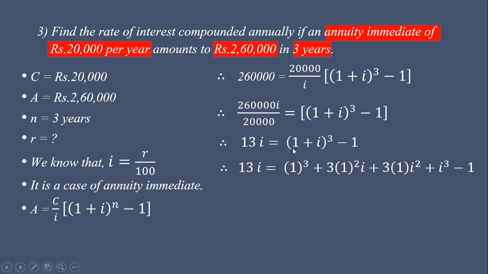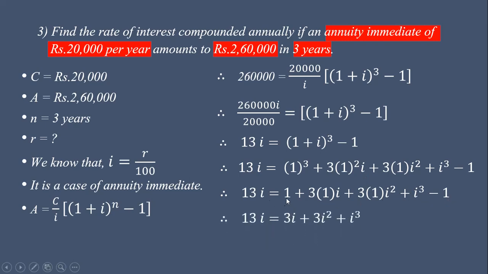So we get 1 cube plus 3 into 1 square into I plus 3 into 1 into I square plus I cube, and this minus 1. Now 1 cube is 1, and we cancel this 1 with this minus 1.